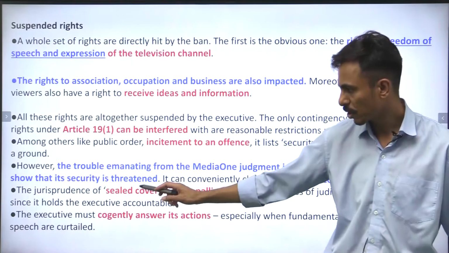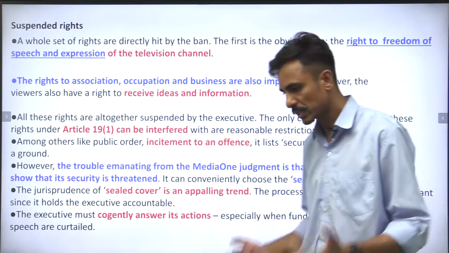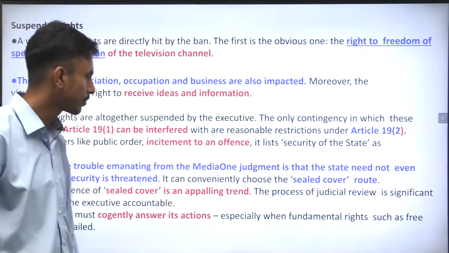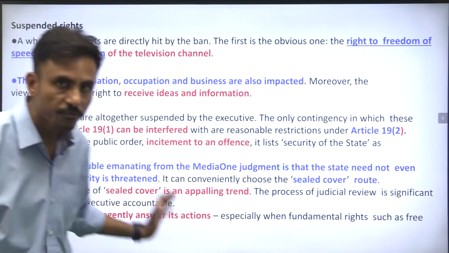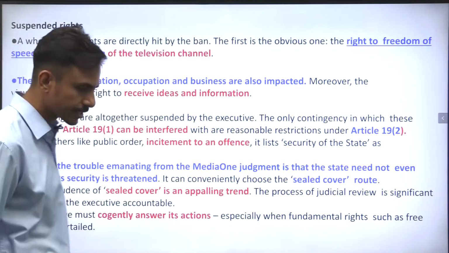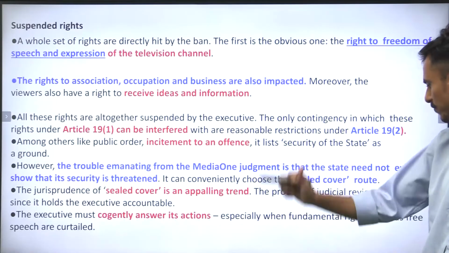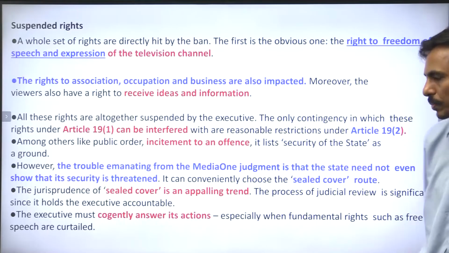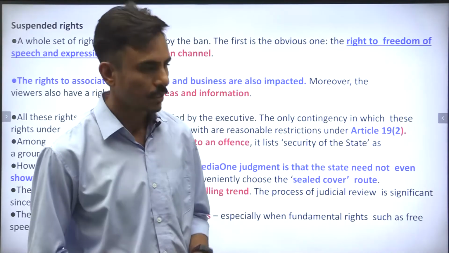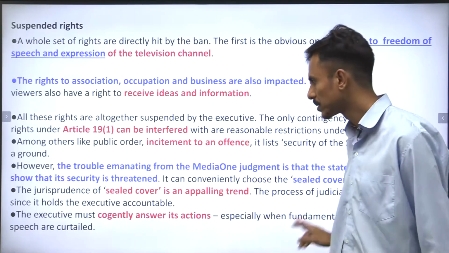The jurisprudence of sealed cover is an appalling trend. It is very sad, you know, when the government actually uses the sealed cover or sealed envelope to give its reasons in order to evade the judicial scrutiny. Guys, the executive must cogently answer its actions, especially when fundamental rights such as free speech are curtailed. Otherwise it would lead to the tyranny of the executive, the abuse of power by the executive, right? So there must be proper check and balance.